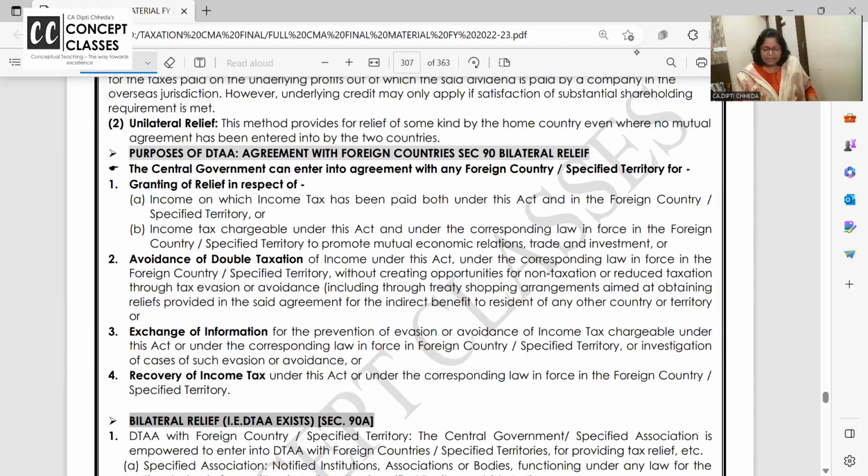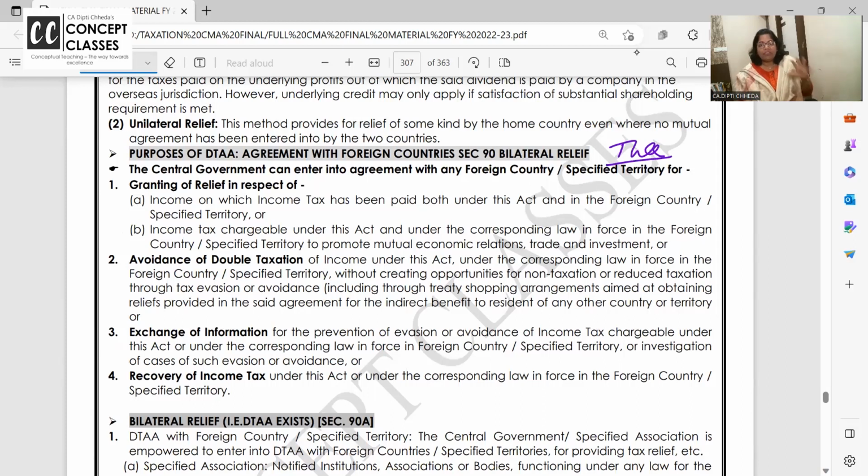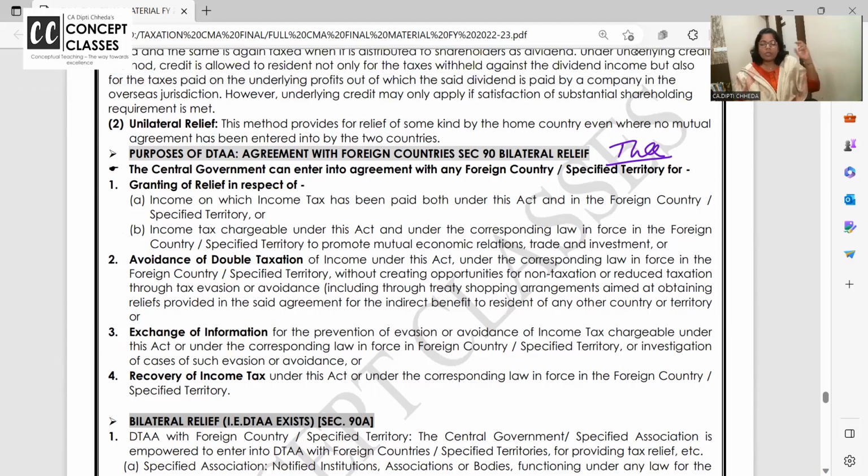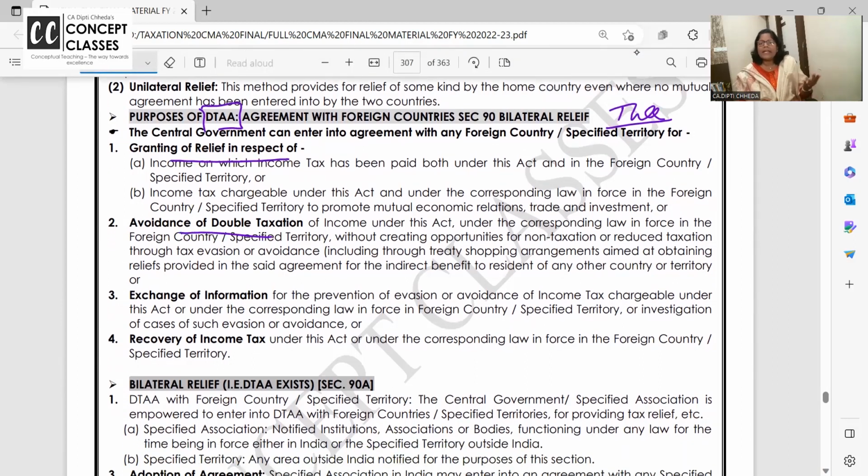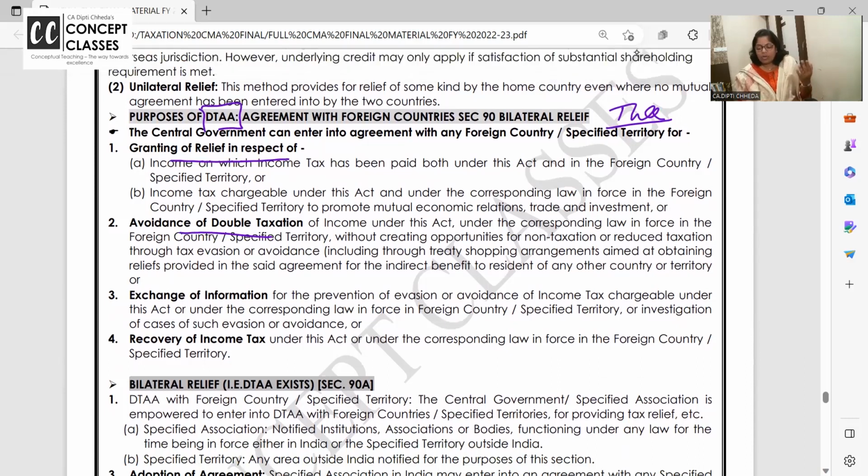It will come ahead also. Next thing is a theory question. Sometimes it is asked what are the benefits, purposes or objectives of having a double taxation avoidance agreement. So it is the granting of relief. If we have an agreement, one country will tax and another will give relief to avoid double taxation. The same income should not be taxed in two countries. And to exchange information.